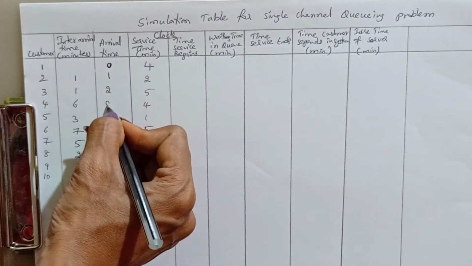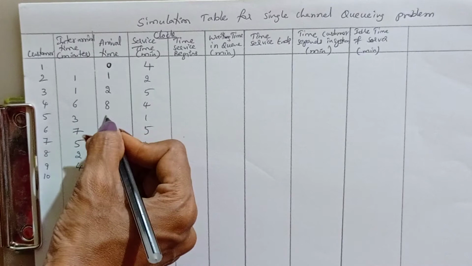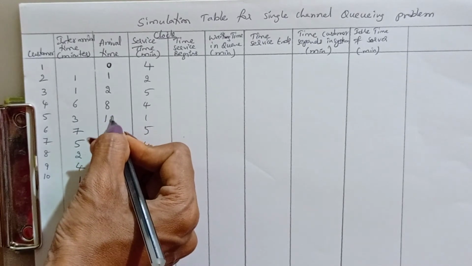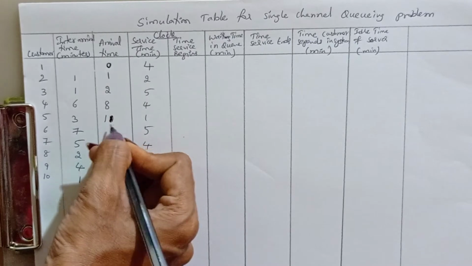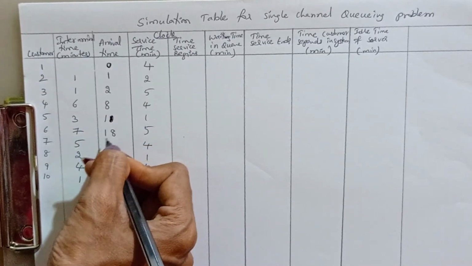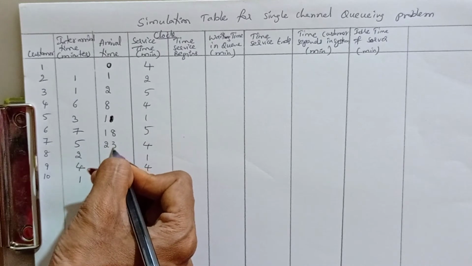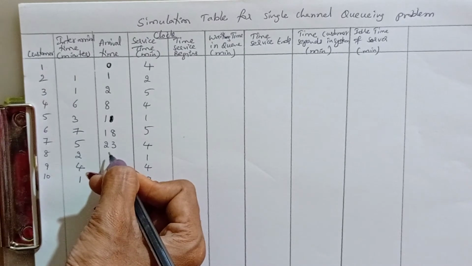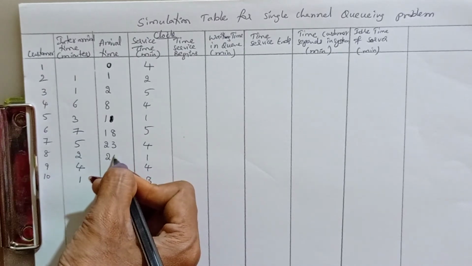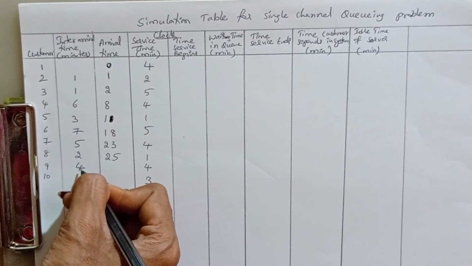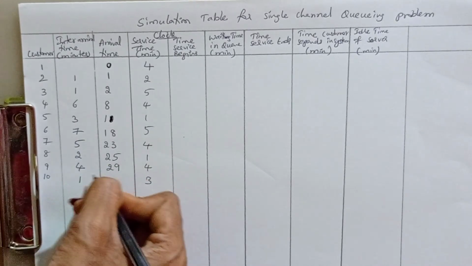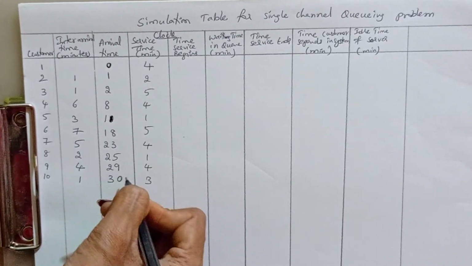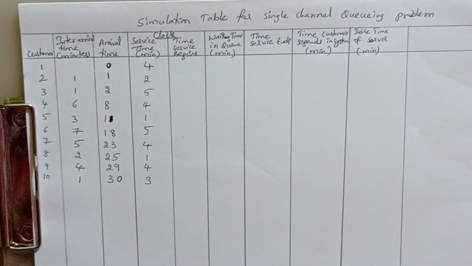Go on like that. Next becomes 2 plus 6, 8. 8 plus 3 becomes 11. Okay, next 11 plus 7, 18. Next 18 plus 5, 23. Next 23 plus 2, 25. Next 25 plus 4, 29. 29 plus 1, 30. That means at clock time 30, the customers all were completed. Okay, that means arrival is stopped.